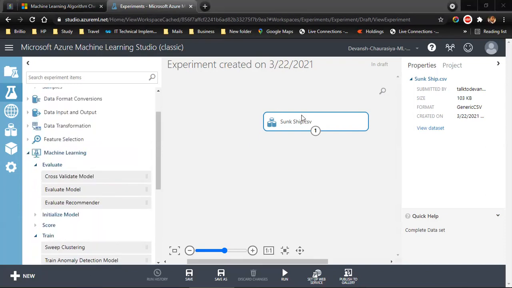For that, if I need certain columns from the entire dataset, it means I need to transform my data.